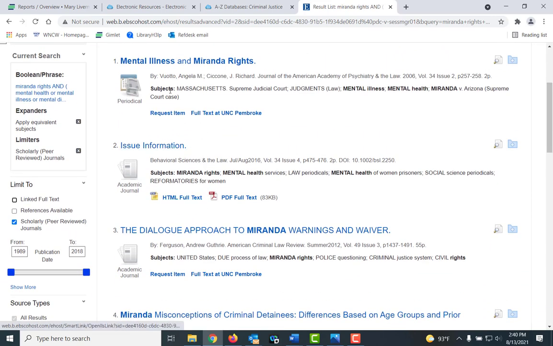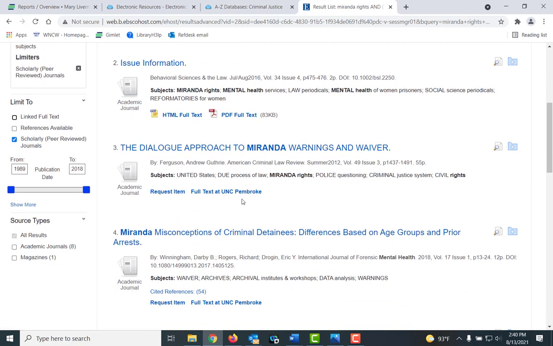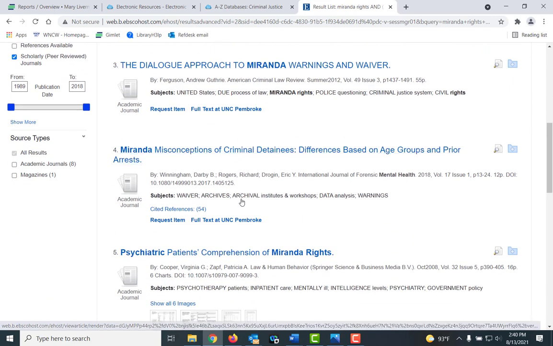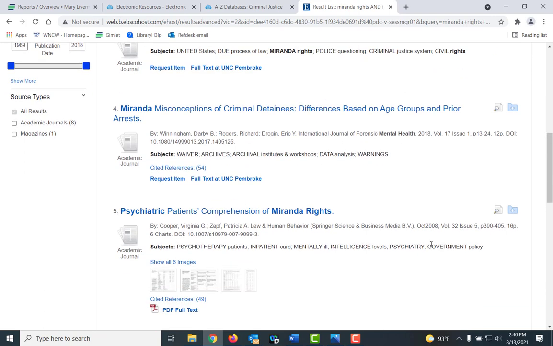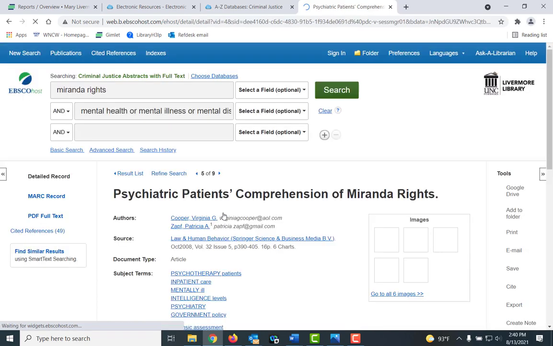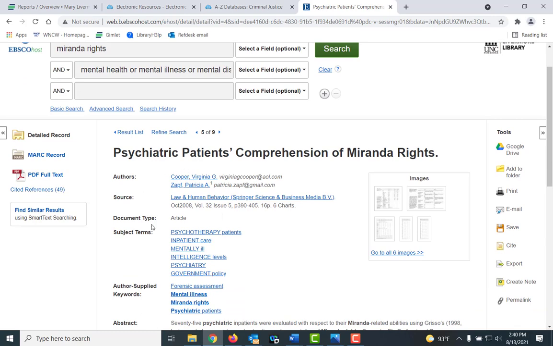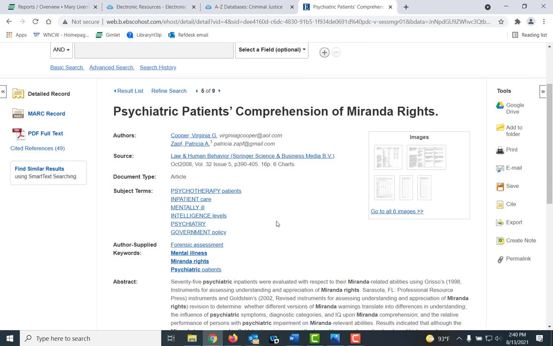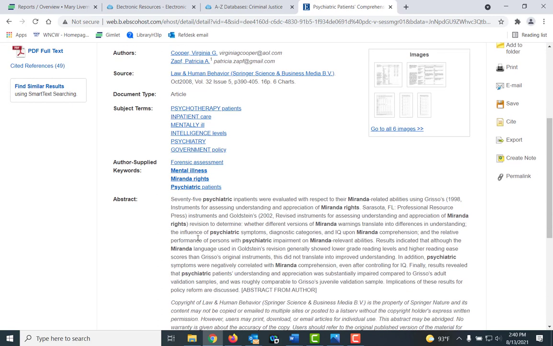And you can scroll down and you'll see a list of those. Typically, these come up 20 per screen. And if you see something that really interests you, say like this psychiatric patient's comprehension of mental rights or Miranda rights, click on the title, and it will open up where you can see more information about the article, including subject terms. And these are librarian selected subject terms. They're not just topic terms or keywords like author supplied keywords here. You'll see an abstract. This abstract is an overview of the article.